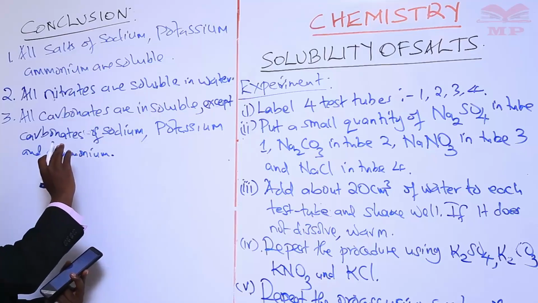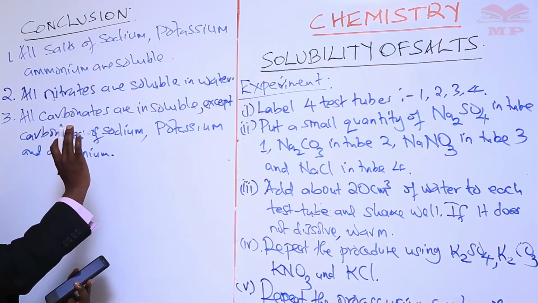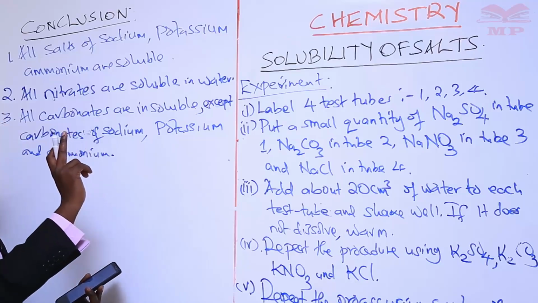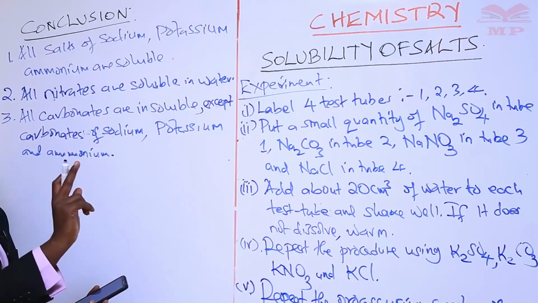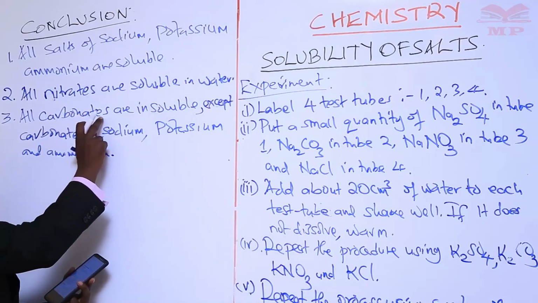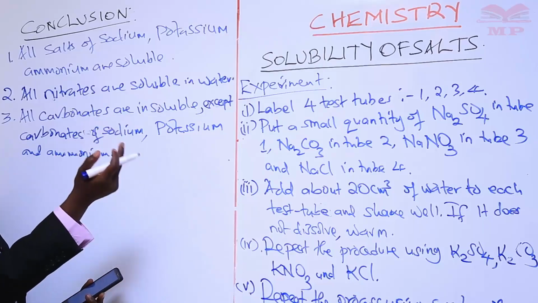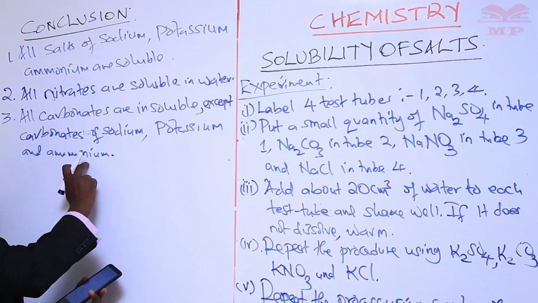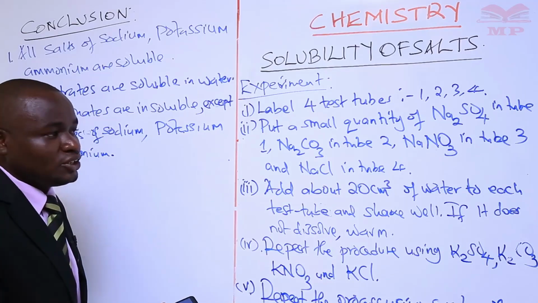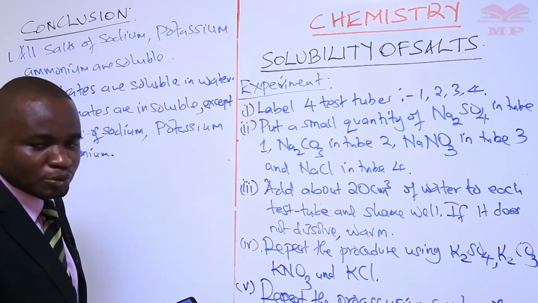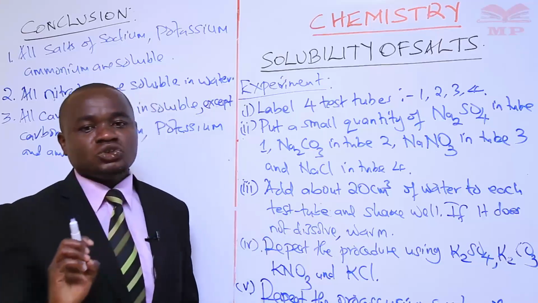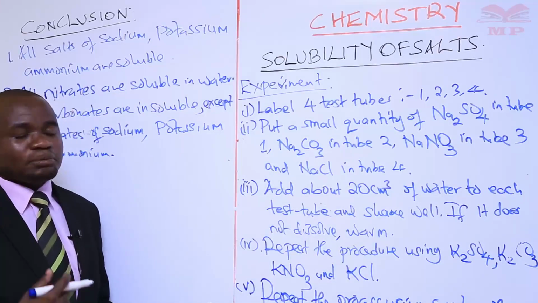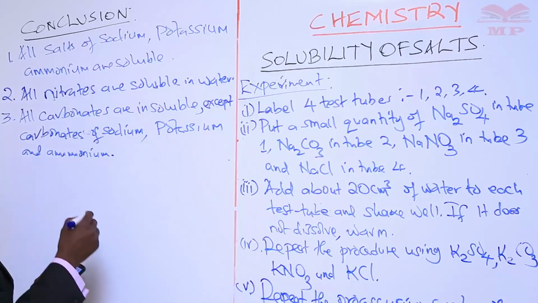We said earlier from conclusion point number one that potassium, sodium, and ammonium salts are soluble. But here we are saying all carbonates are insoluble. That means the carbonates of these three, if you put them in water, they will dissolve. So if you put sodium carbonate in water, it will dissolve. Put ammonium carbonate in water, it will dissolve, as well as potassium carbonate.